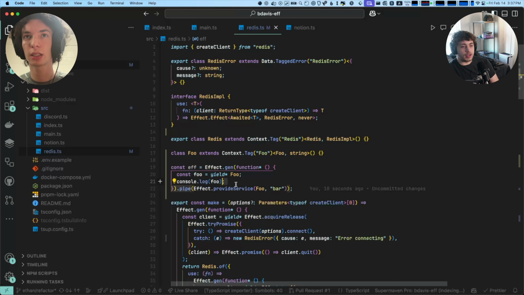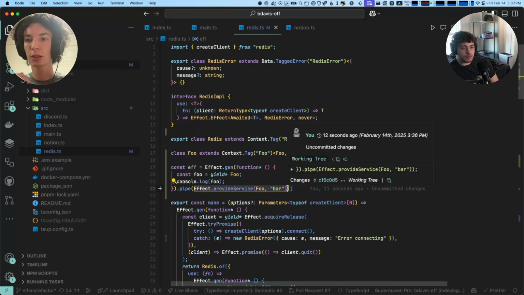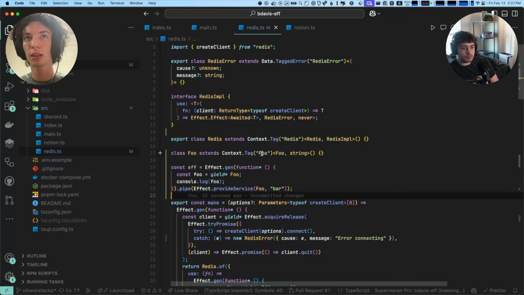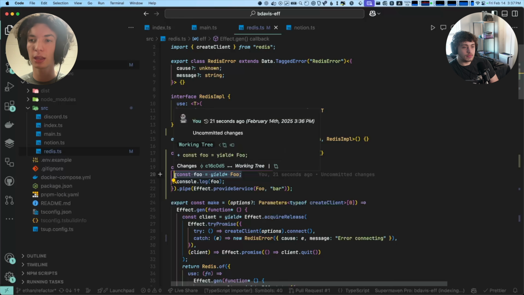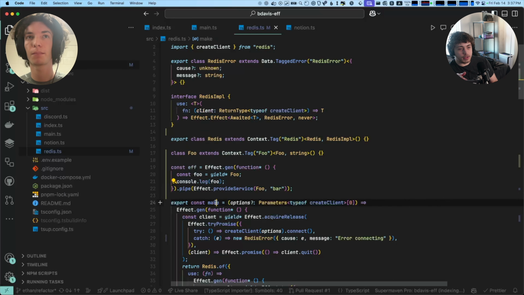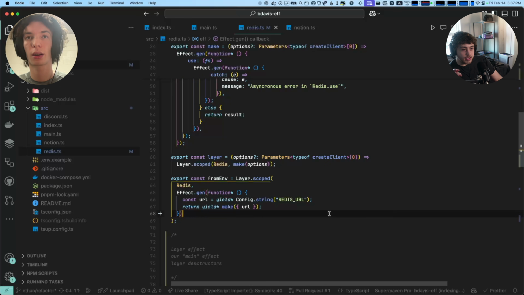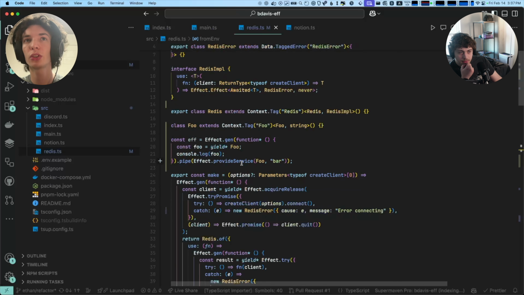So what this is doing is saying, for this effect, take the current context, take the string tag of this tag object, and assign it this value. And then here we get the context, we get the string key, and then we retrieve the value. Okay, and then down below the make function, right below, in our layer, in our fromEnv, that's what we're doing here, right? So yeah, there's Effect.service.